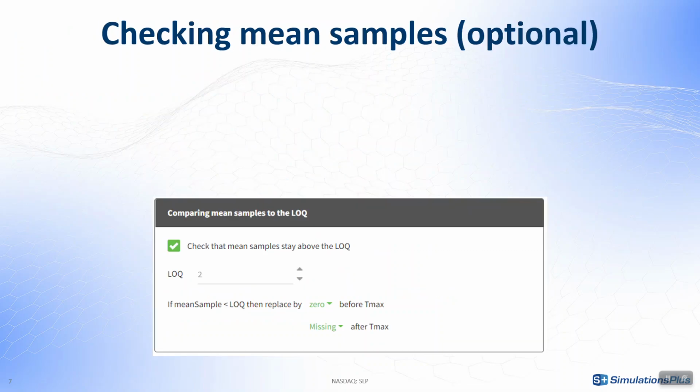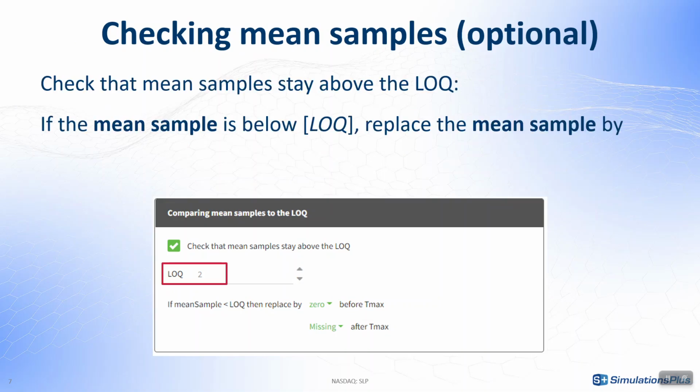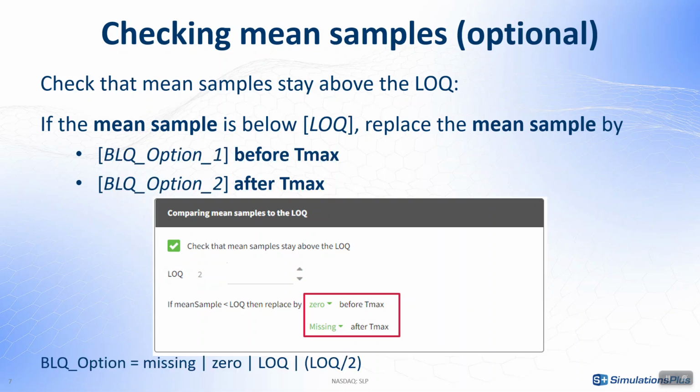Finally, in all cases, I can also optionally verify that my mean samples stay above a global LOQ value that I can specify. In this case, I can replace the mean sample with one of the standard options defined separately before Tmax and after Tmax. Here, the LOQ refers to the global LOQ value defined above.